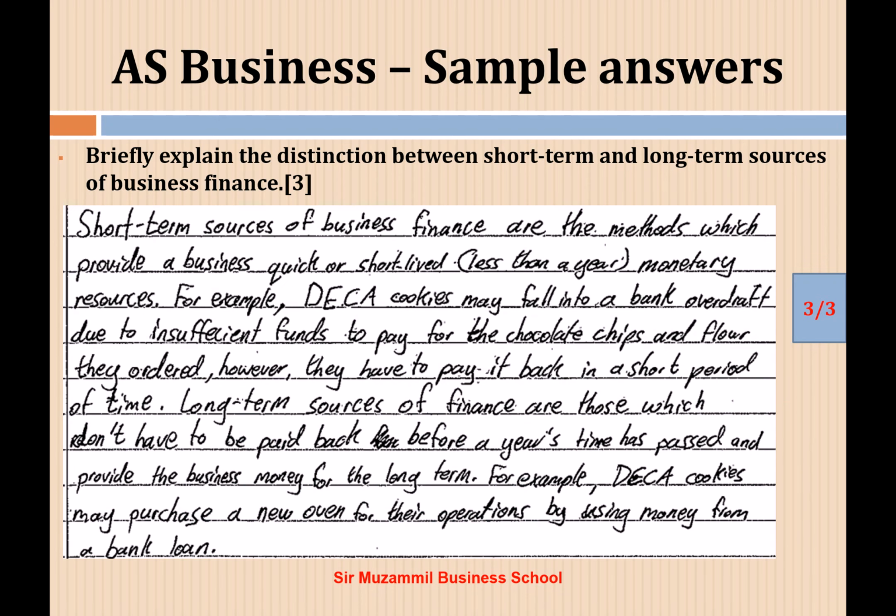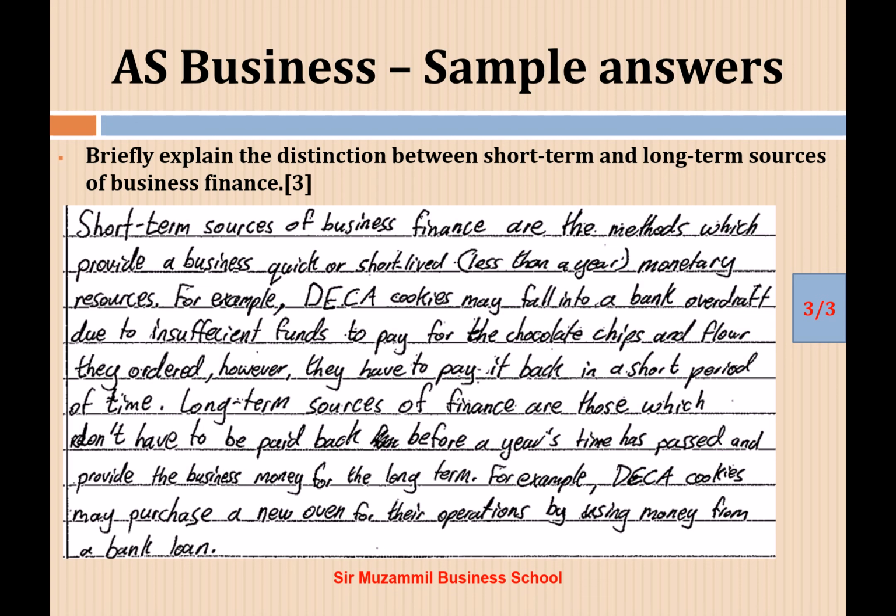See another model answer. Briefly explain the distinctions between short-term and long-term sources of finance. Short-term sources of business finance are the methods which provide a business quick or short-lived monetary resources, less than 1 year. For example, Dika Cookies may fall into a bank overdraft due to insufficient funds to pay for the chocolate chips and flour they order. However, they have to pay it back in a short period of time. So it is very good with a very nice explanation.